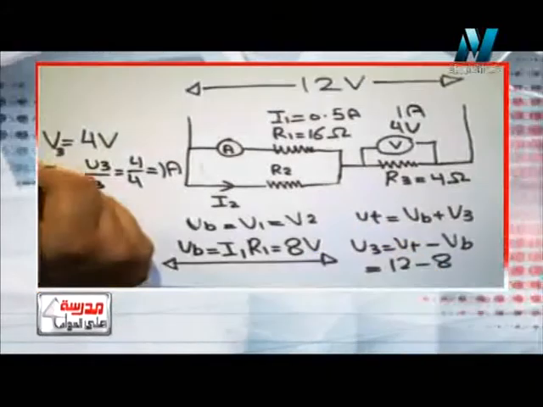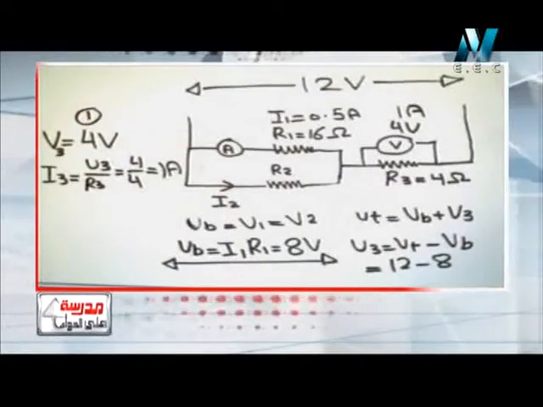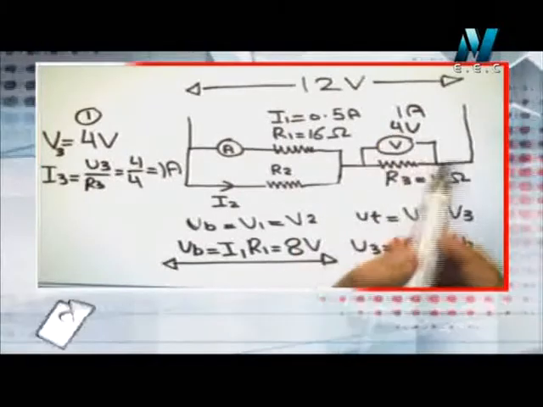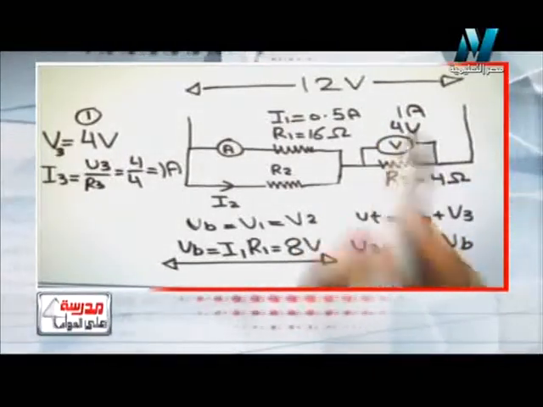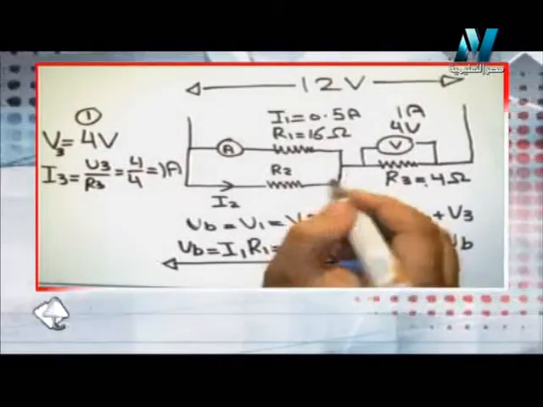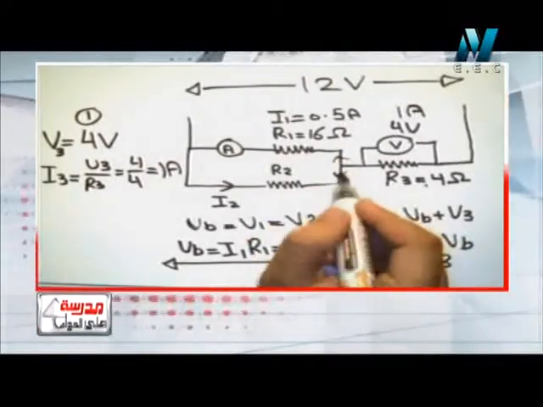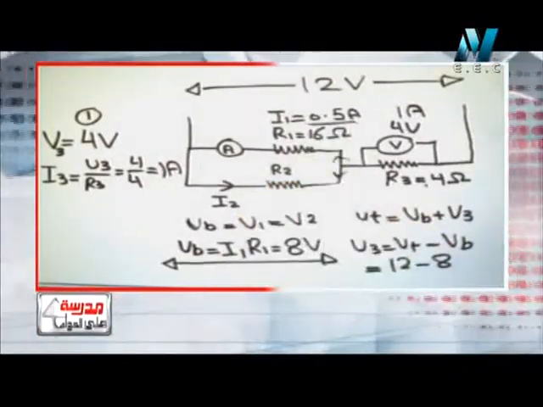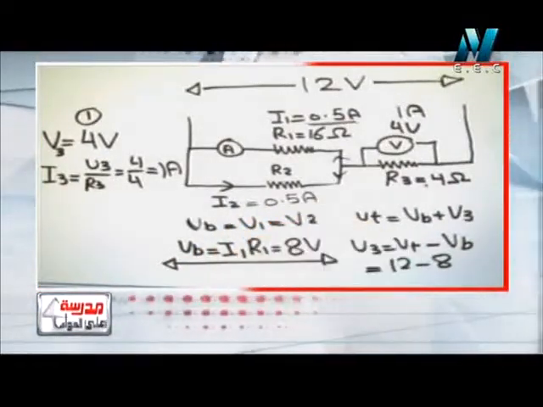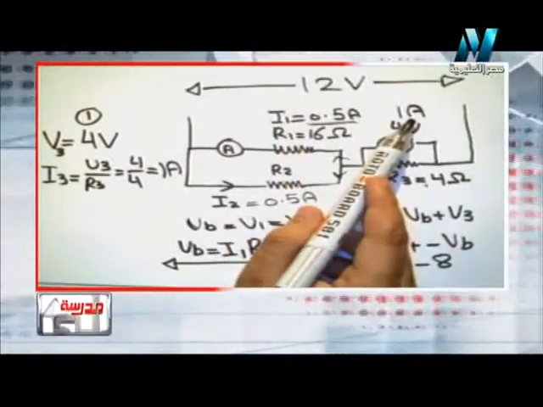So here we find number 1. He wants us to find the voltage, which is 4 volt. The reading of this voltmeter will be 4 volt. And the current which passes here will be 4 volt divided by 4 ohm, which will be 1 ampere. And this 1 ampere will be divided in these two branches because they are parallel. So here there is 0.5 ohm, so I2 must also be equal 0.5 ampere, because 0.5 plus 0.5 equals 1 ampere.